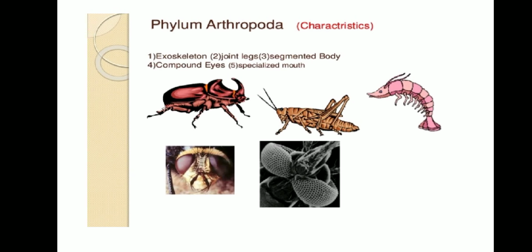The eyes of this insect give a poor image but a large view, made of a lot of little eyes. Specialized mouth means a pair of mandibles which all the insects have on each side of the head. So these are the special characteristics of phylum Arthropoda.